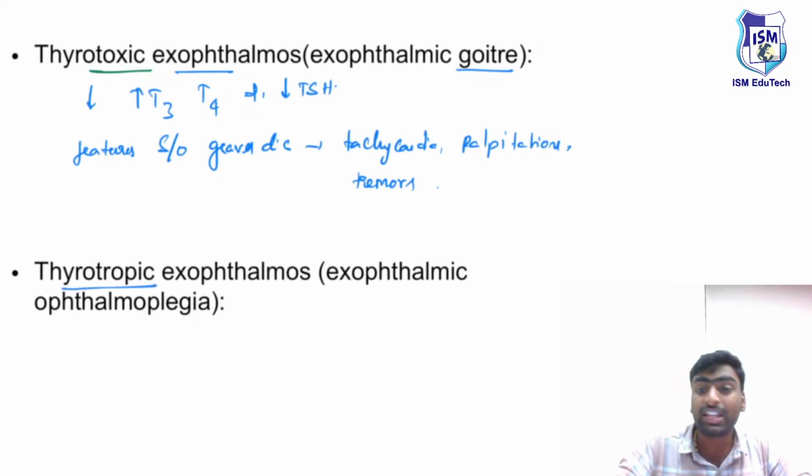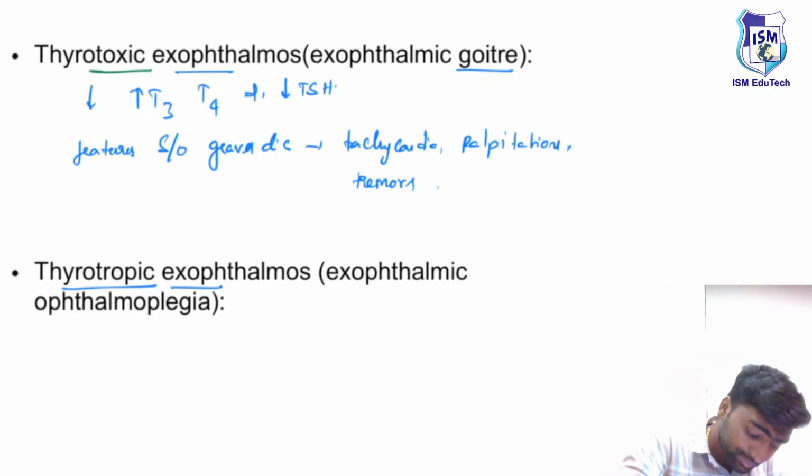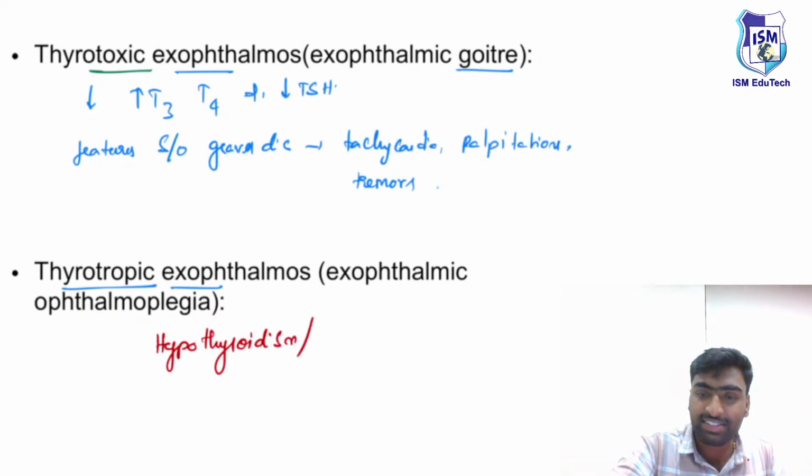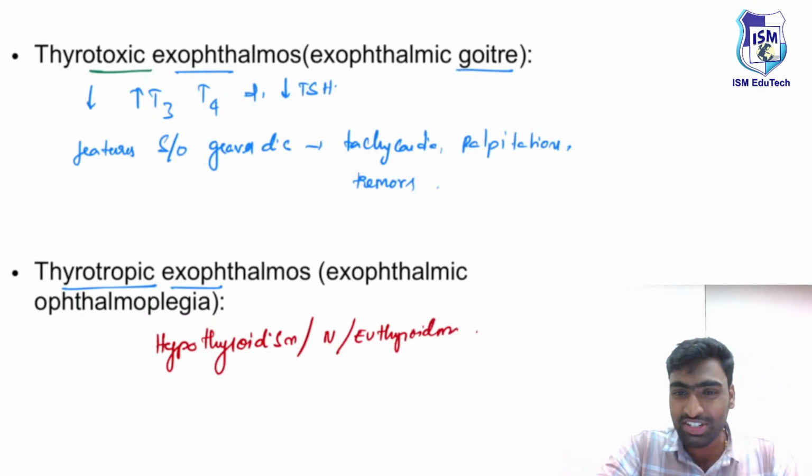Whereas in the case of thyrotropic exophthalmos, remember, it is the thing we are talking about, for example in a case of hypothyroidism, or in a case of normal thyroid function or euthyroidism, there will be just eye features.